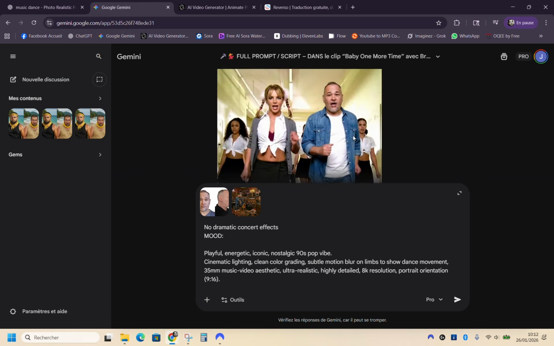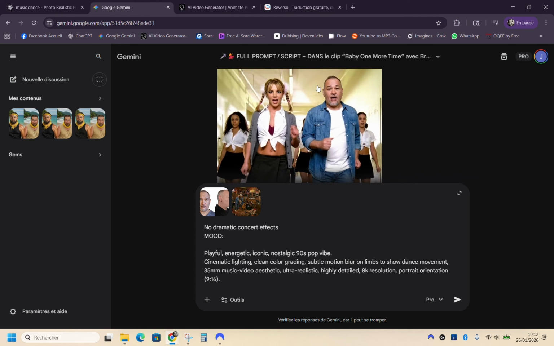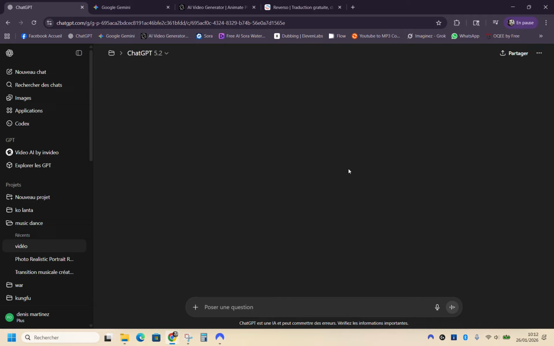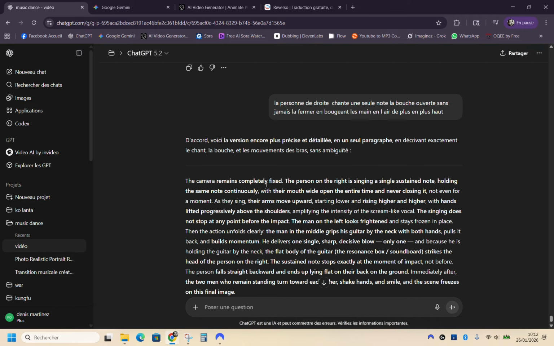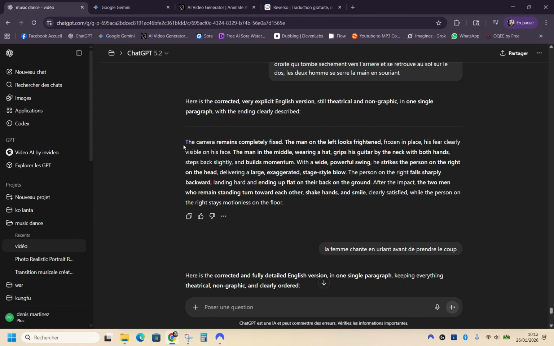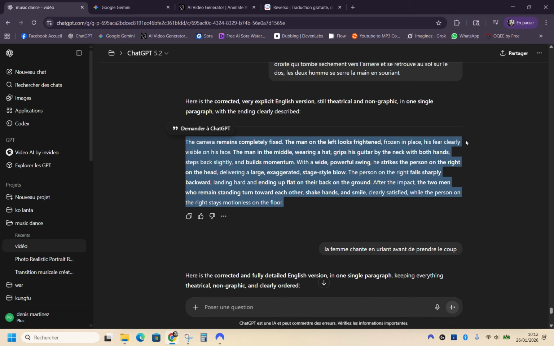Once you've got the picture, well, it's quite simple. You see, you'll need two of them. You'll need the first photo and the second photo. After that, it will all play out in the video. On the video, it's simple. I have a video script, many video scripts are here, and it's the same with video scripts. You simply explain the transition. You explain that the camera follows you constantly, that you always wear the same clothes.